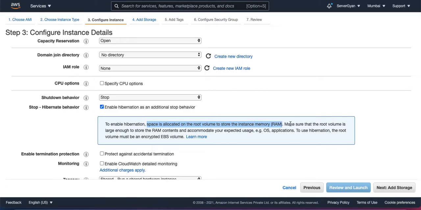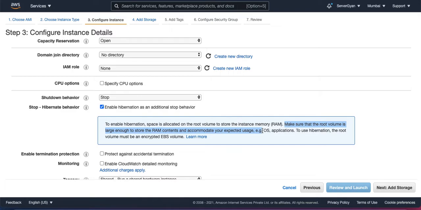And obviously, let us say you have 32 GB of RAM in your operating system, or maybe 500 GB of RAM. Whatever size of RAM you have, you will have to ensure that at least that much disk space is always kept free in order to enable this option. Why is it so?